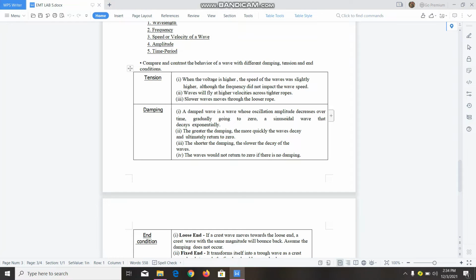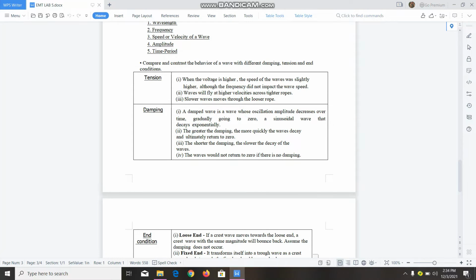Then, moving on to the tension. When the tension is higher, the speed of the waves was slightly higher, although the frequency did not impact the wave speed. Second, waves travel at higher velocities across tighter ropes. Third, slower waves move through looser ropes.